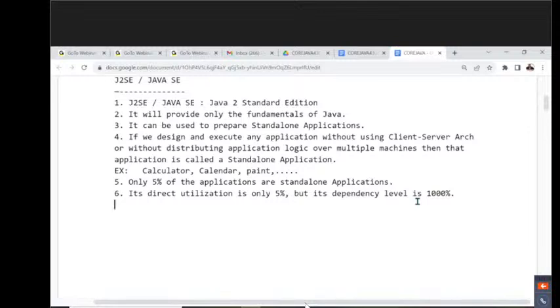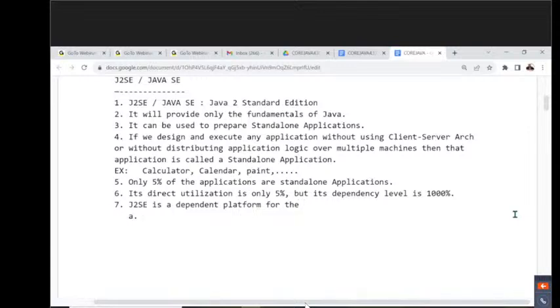Sir, all of you get my point or not? So this is the importance of Java. That's why I'm telling you, its direct utilization is only 5%, but its dependency level is 1000%. Why? Observe carefully, J2SE is a dependent platform for the technologies. What are the various technologies?